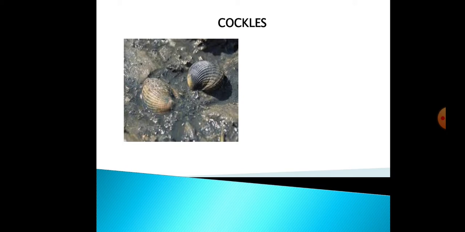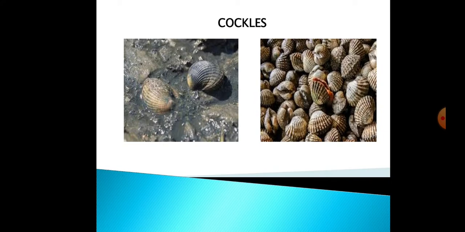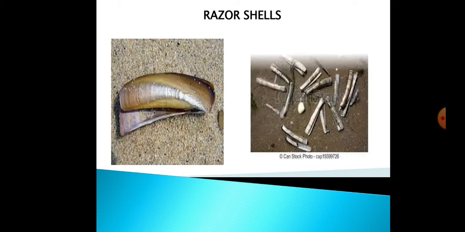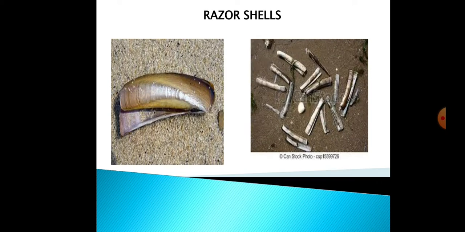You can see this one. It is also burying itself in the sand and the mud of the seashore. So these are the cockles and these are the razor shells. You can see they are burying themselves in the sand of the seashore. What these cockles and razor shells do is put their tubes out from the shells. When the sea water comes in, across the seashore, they put their tubes out so that they can get food from the sea water, and they keep themselves burrowed in the sand.